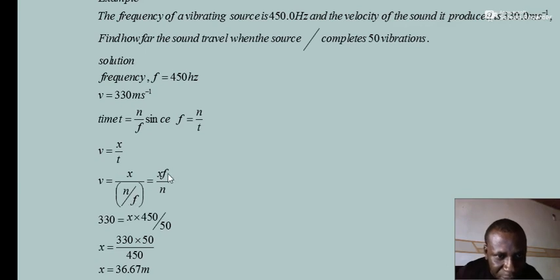And then when we finally simplify, we have s equal to v f over n. Substitute the corresponding values for f and n, 450 and 50 in their respective positions, and replace v with 330. Then make s the subject of the formula. So to confirm this, that will result in s equal to 36.6 meters as the wave distance traveled.